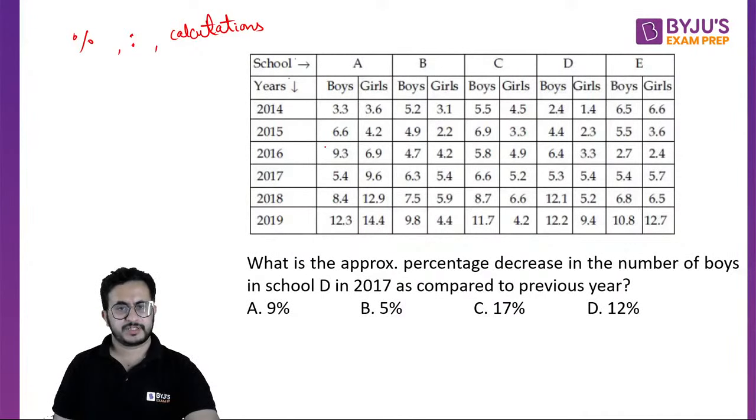So let us solve this question: what is the approximate percentage decrease in the number of boys in school D in 2017 as compared to the previous year?